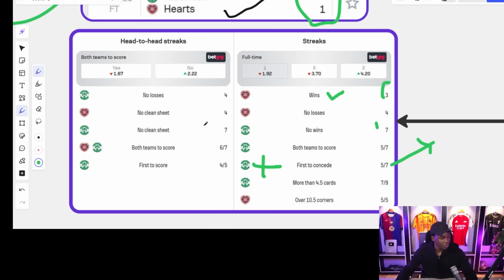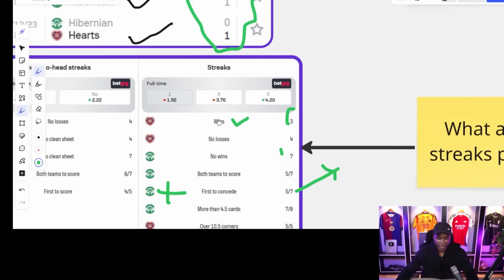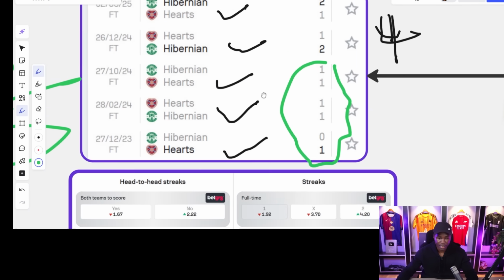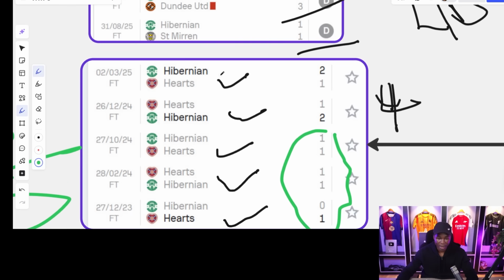What about head-to-head streaks that are available in this game? No losses recorded by Hibernian. No losses. I have to confirm these. What are the head-to-head results? These are the head-to-head results. Hibernian. This is Hibernian. Remember one thing, YouTube, all right?